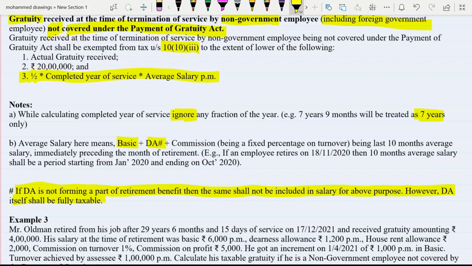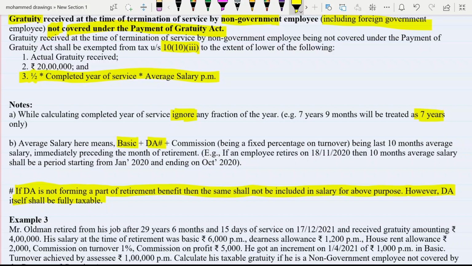Whenever you are calculating your salary, you have to take the full salary. But whenever you are calculating gratuity, you have to take only the DA which is forming part, and ignore the not forming part. Now, many a time the question comes, what is forming part? What is not forming part? The government has given one type of bifurcation. So whenever you are doing any calculation, forming part means you have to include that portion whenever you are calculating retirement benefit. And not forming part means if you are doing any calculation, don't include that. So that is the difference between forming part and not forming part.